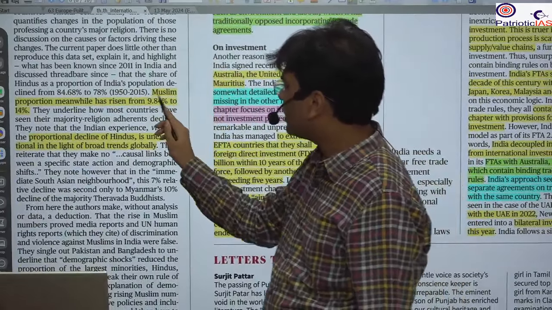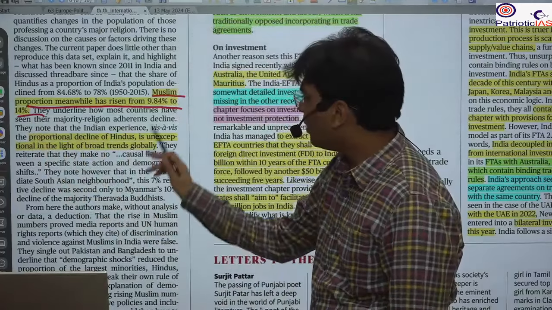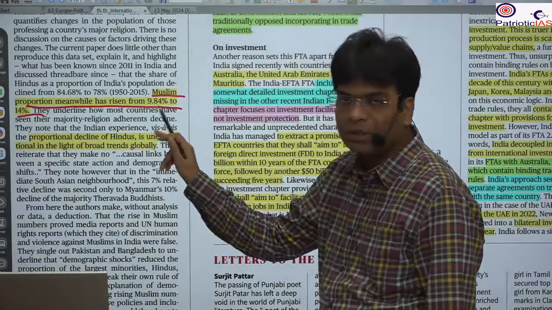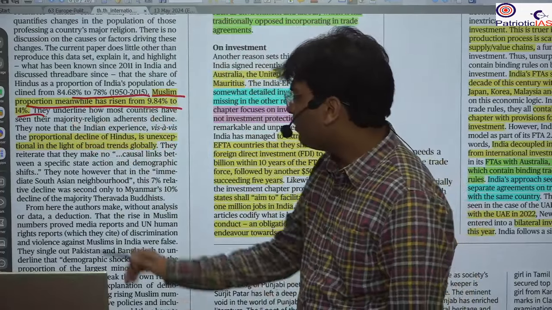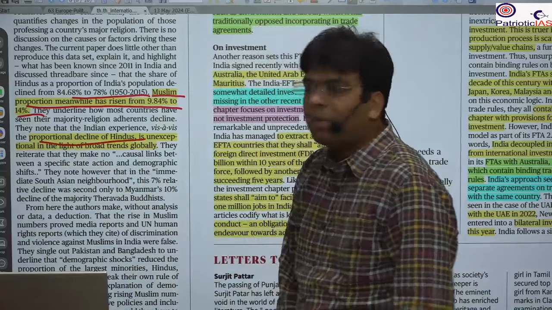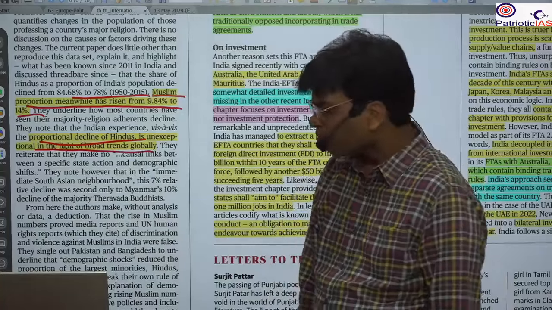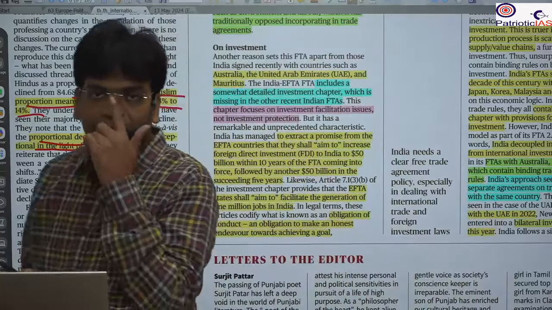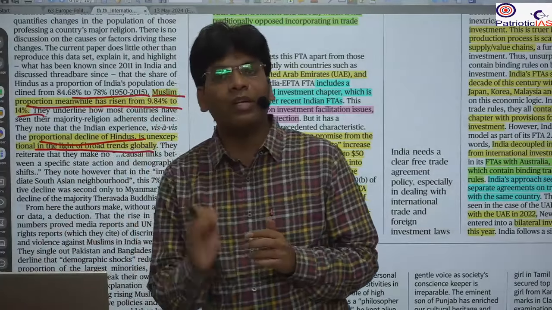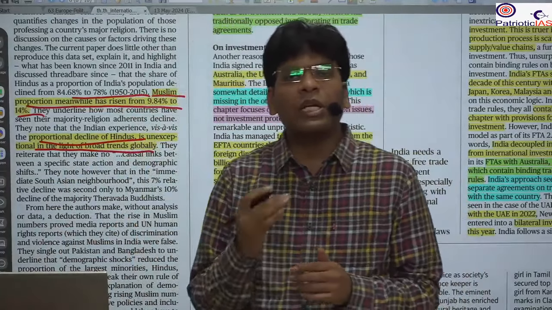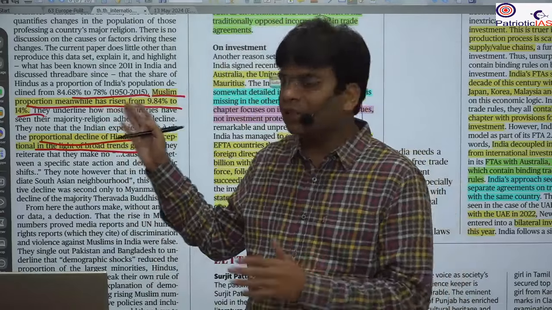The main thing is that it is talking about the increase in the Muslim population from 8 or 9%, 9.5%, to 14% in the last 70 years. And it is talking about the decrease in the population of the Hindus from 84% to 78%. However, we have seen what the reason is. It is not a reason of religious conspiracy or population jihad. It is due to the educational, economic and social status of the community that is responsible for that.